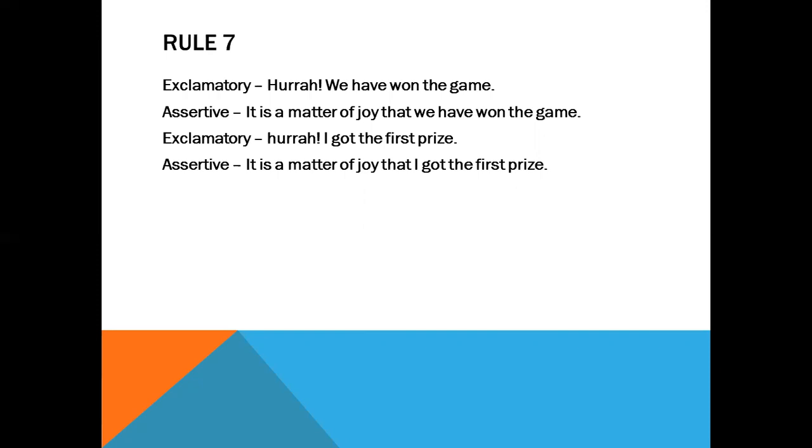Here, won is the past and past participle form of the term win, okay? Next one. Hooray, I got the first prize! Assertive sentence will be, it is a matter of joy that I got the first prize.